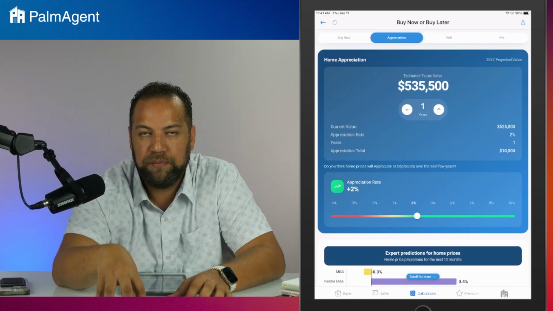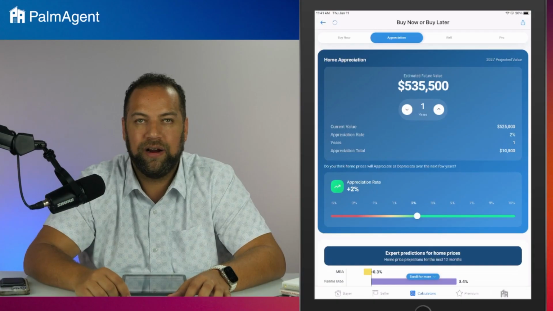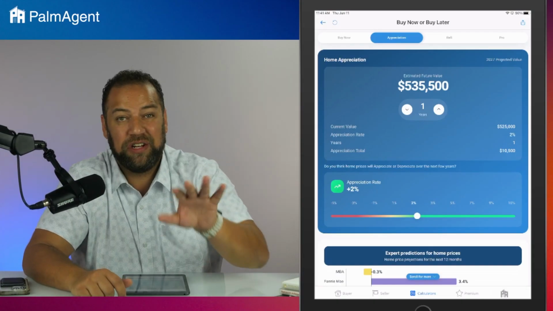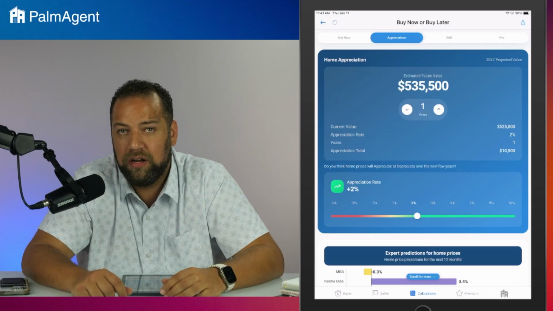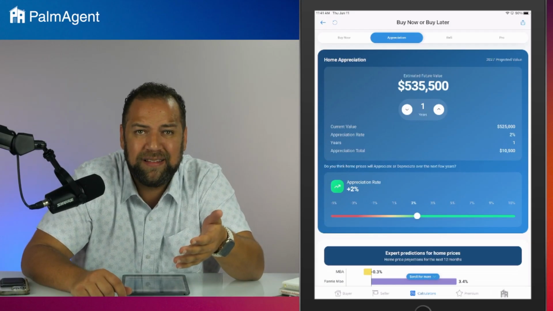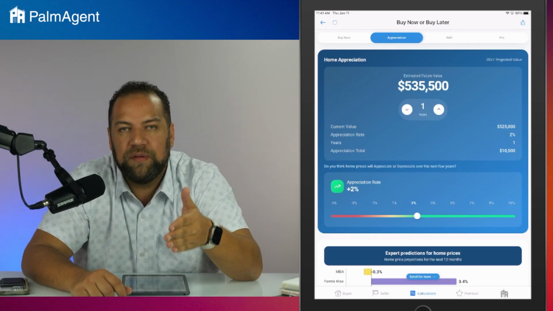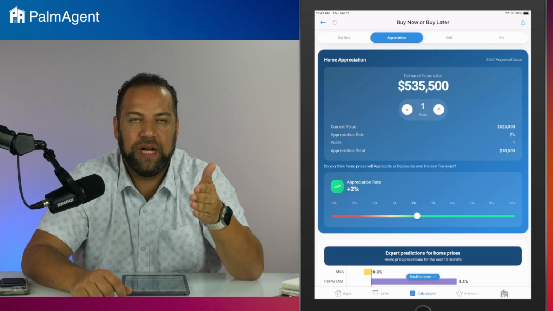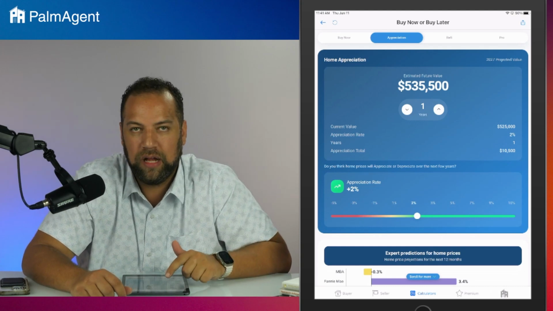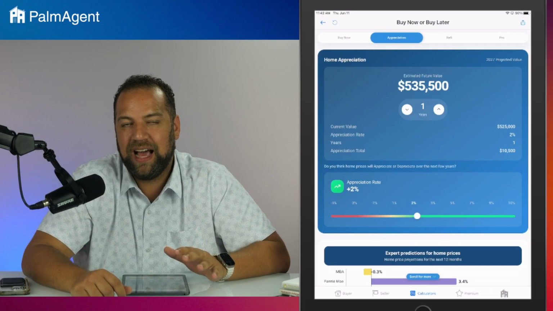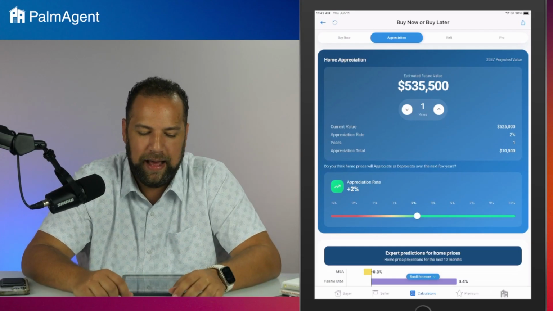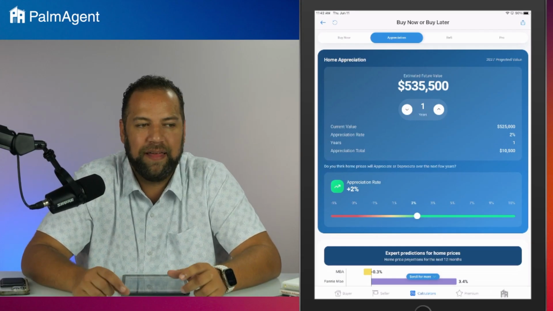Even at a more conservative appreciation rate over just 1 year, that house that you're looking at right now that you're on the fence about, it's going to be 535 next year. Do you feel better about buying it at that price? We all know homes generally appreciate. Sometimes we need to see what that actual number is. This is the amazing tool just to have that conversation and remind that buyer about something they're not thinking about.